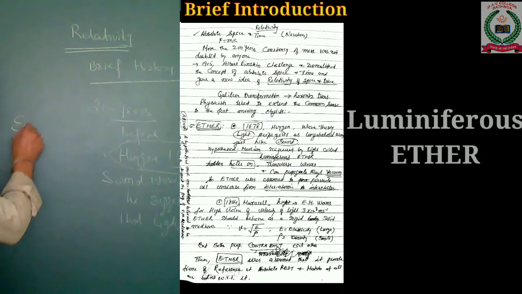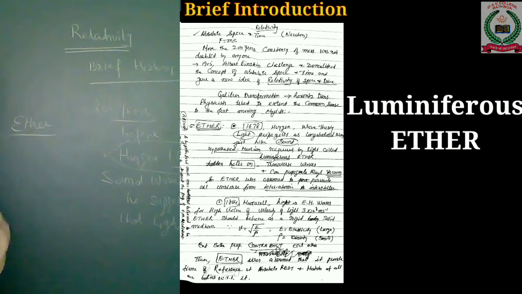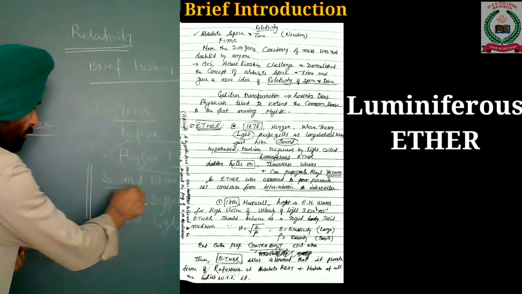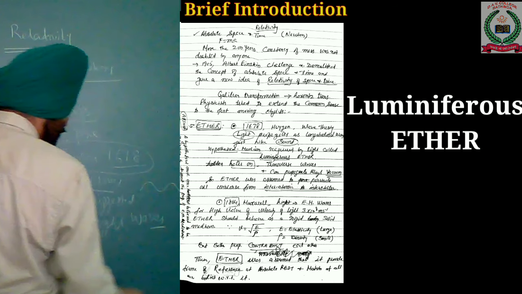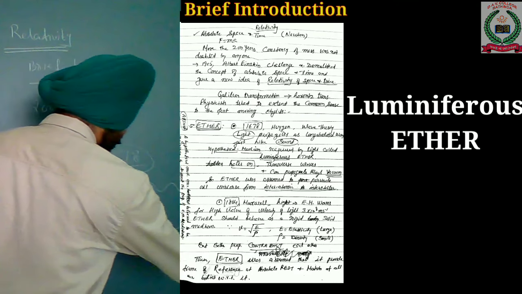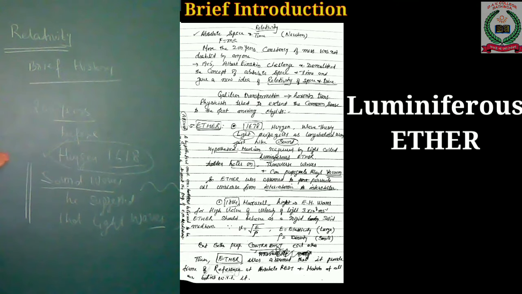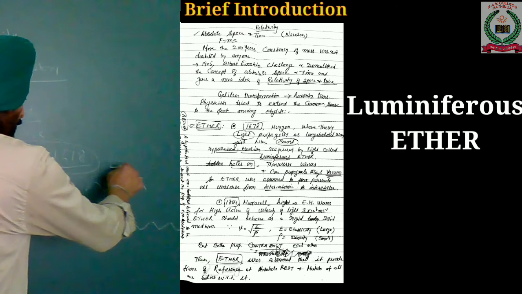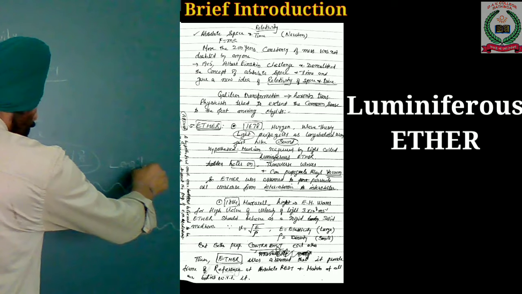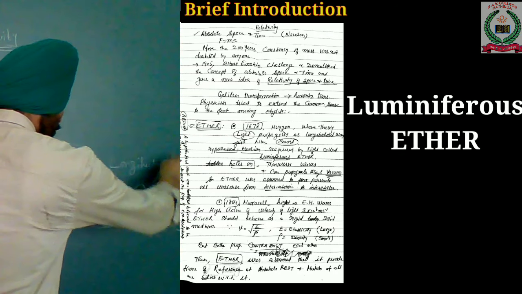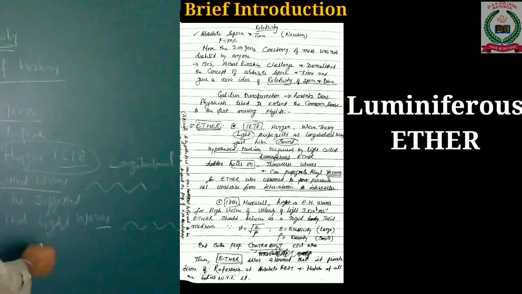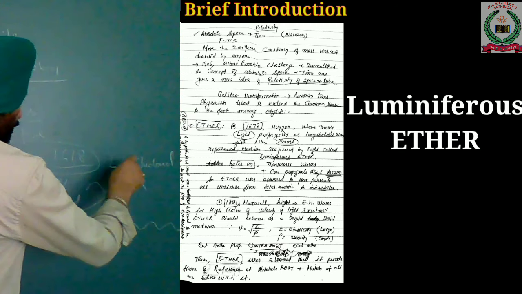Luminiferous ether is the hypothetical medium which Huygens believed is required for the propagation of light waves, and he further explained that this ether exists from interatomic spaces to intergalactic space. This ether cannot be visualized, cannot be seen, but it is only a hypothetical concept.